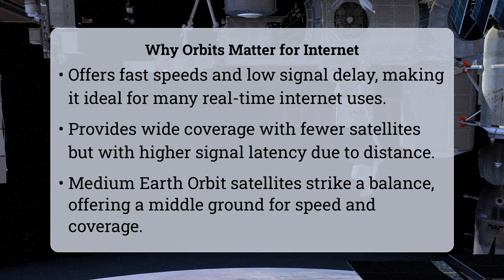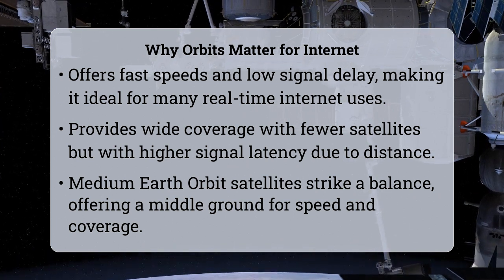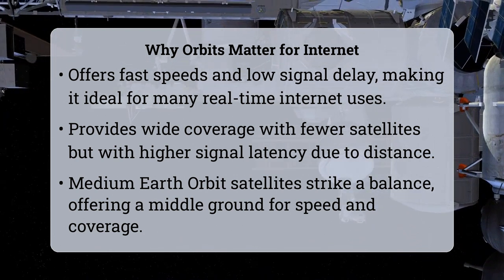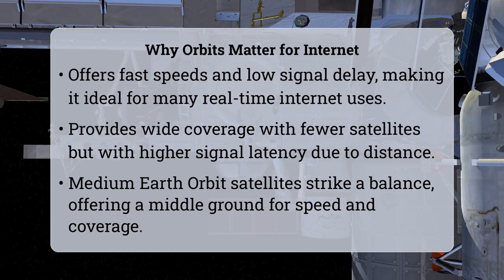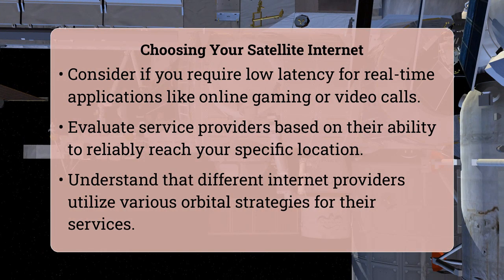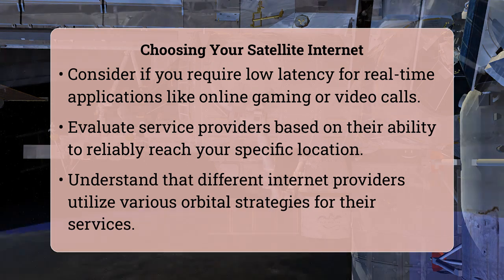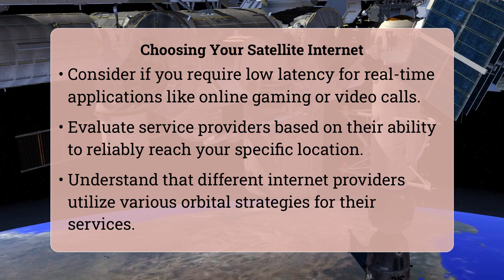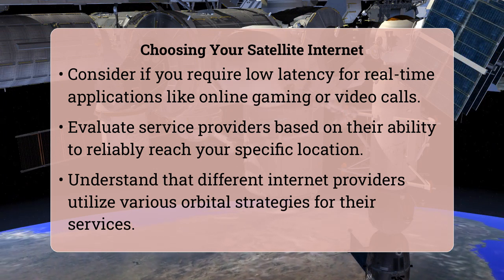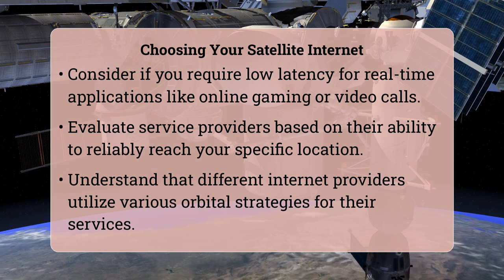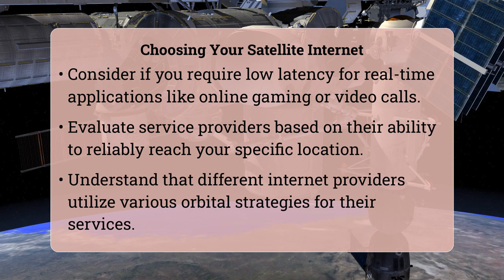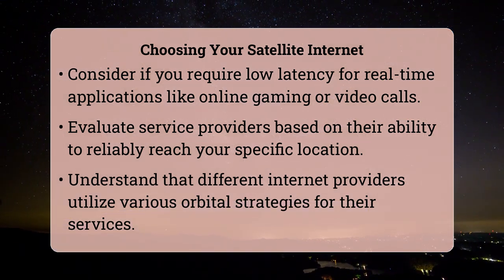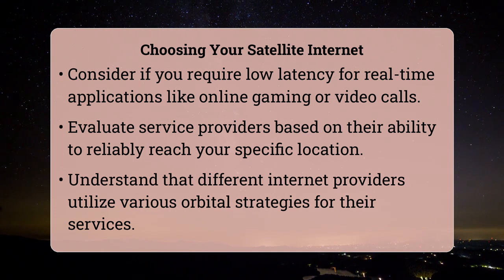Conversely, GEO satellites are much further away, but they orbit at a speed that makes them appear stationary in the sky from the ground. This allows a single GEO satellite to cover a very large area, requiring fewer satellites overall for broad coverage. The downside is the much longer signal travel time, leading to higher latency. MEO satellites offer a compromise, balancing coverage area with latency that is better than GEO but not as low as LEO.